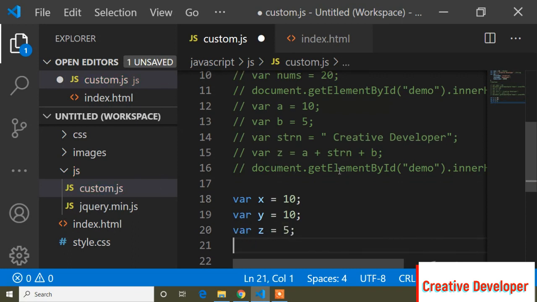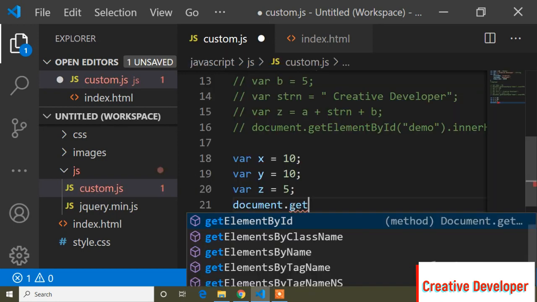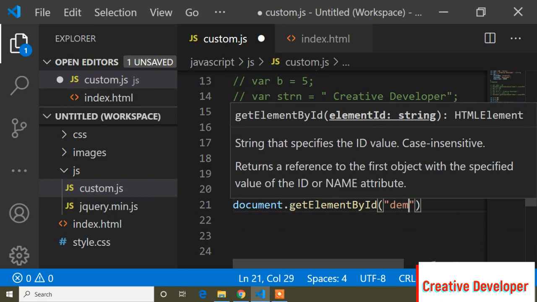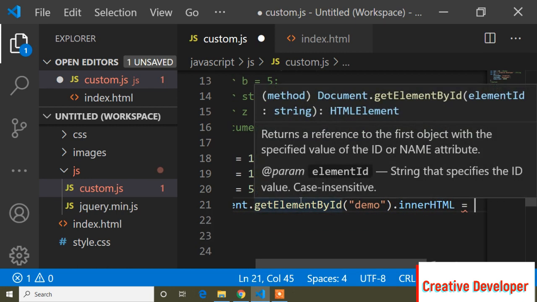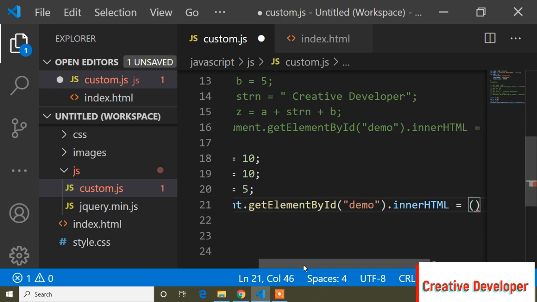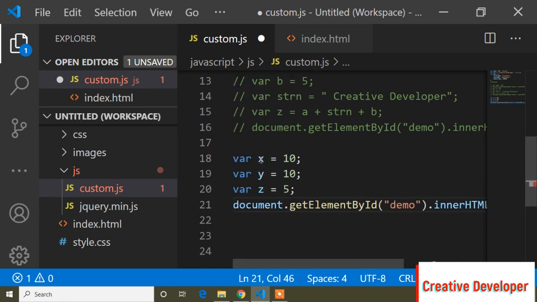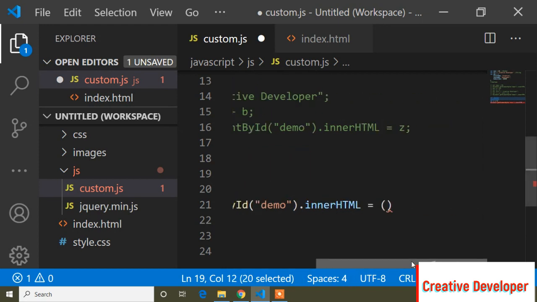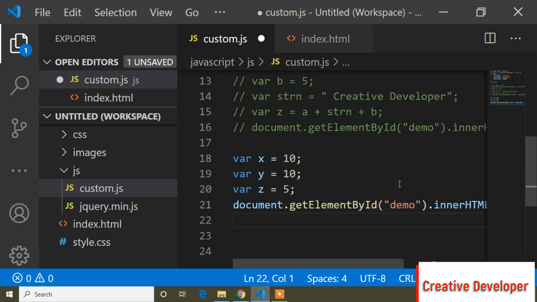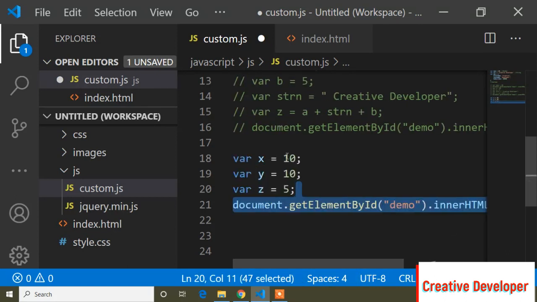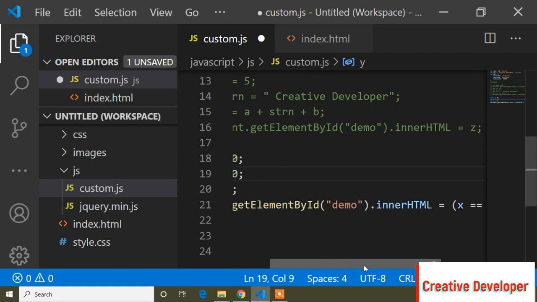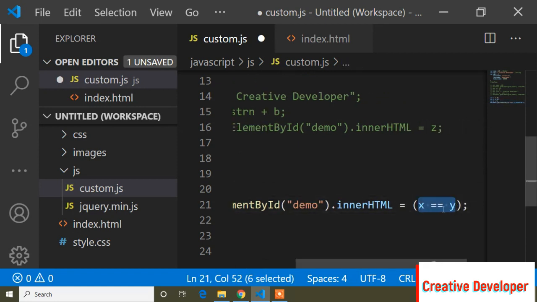And now if I write here document.getElementById, and our id is demo, and now .innerHTML equals to, and the syntax to declare a boolean is like a parenthesis, and inside this parenthesis I will compare x with y. So x's value is 10 and y's value is 10. So if I write x double equals y, that means x is the same as y. So here you can see x is 10 and y is the same 10. So if I write x double equals y, that means it's equal.